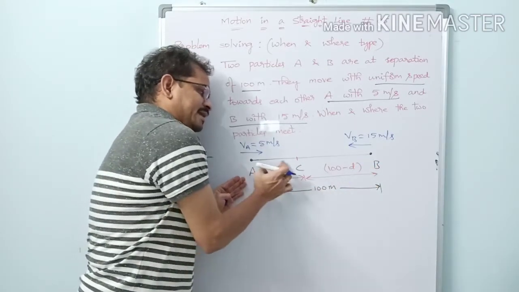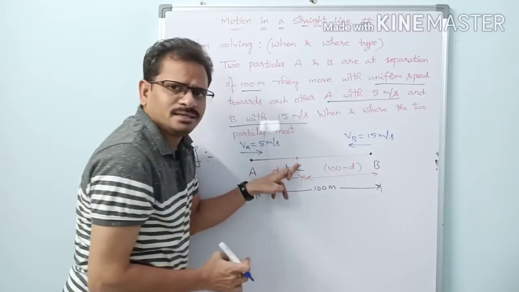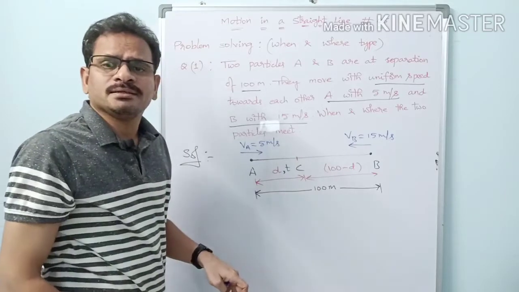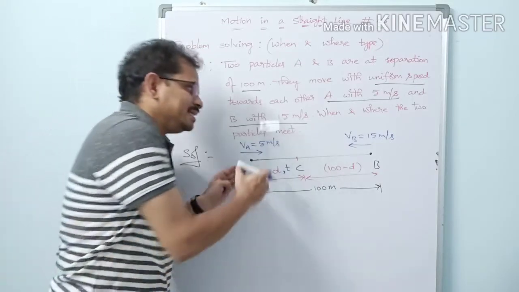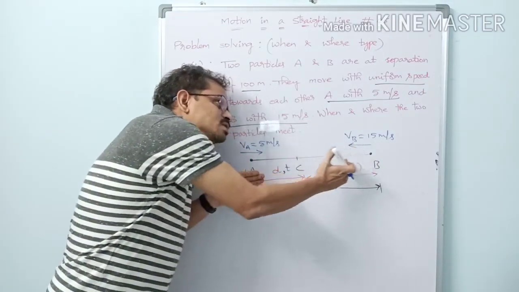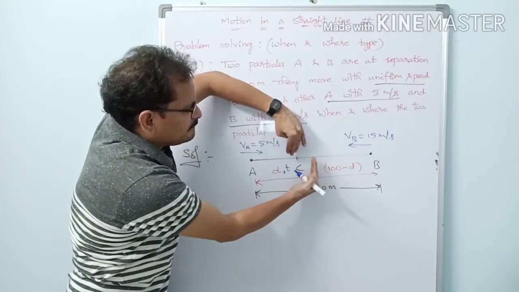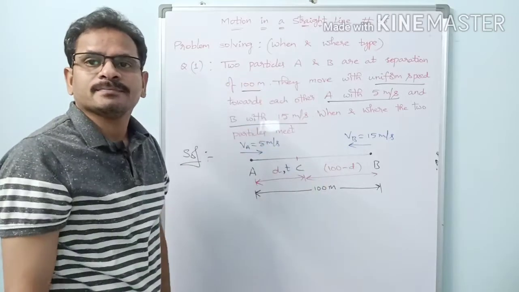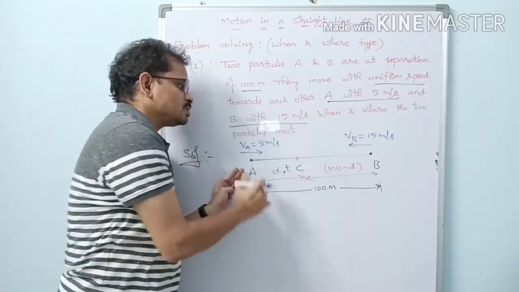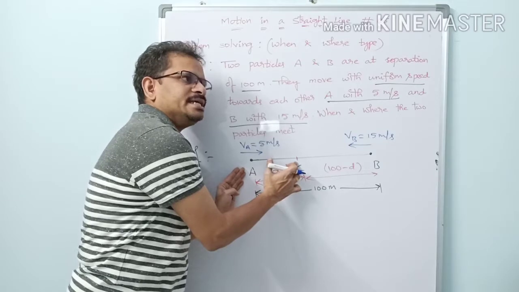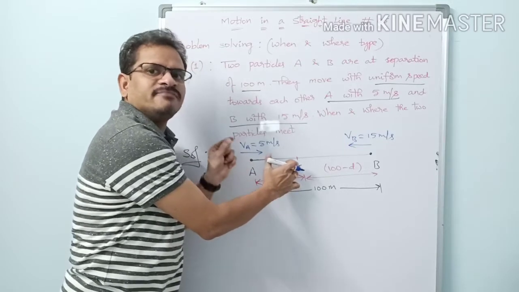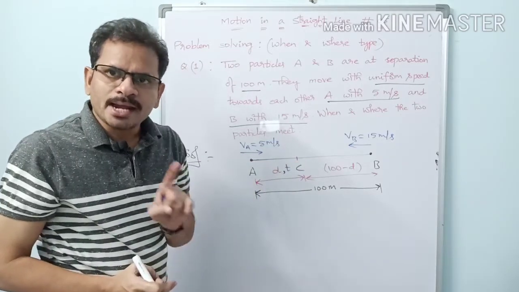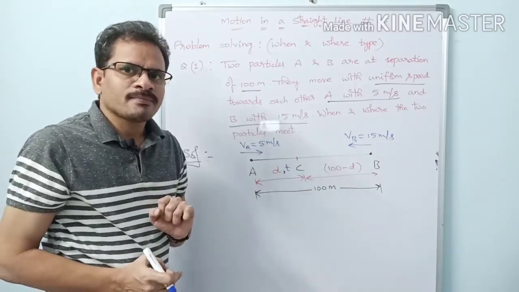So when A reaches point C, he will not wait for B to reach this point C. That is the difference. He goes on moving like this and B goes on moving like this, and so they meet at point C at one instant of time. Let us suppose that A reaches point C at 10:05 AM. That is, in 5 minutes he reaches point C. Then B also has to reach point C at 10:05 AM only.